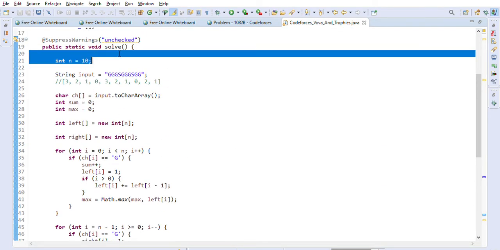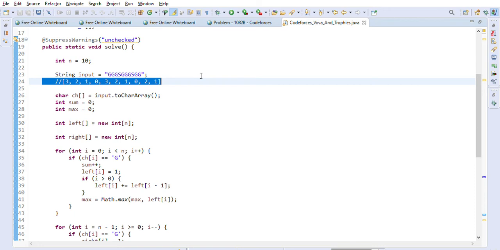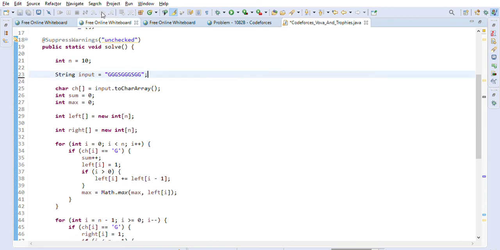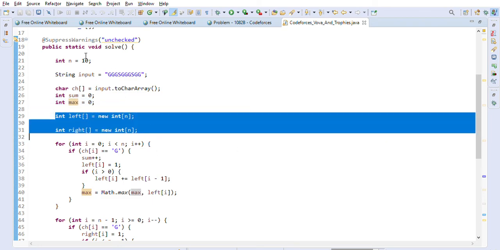So n is 10 and input is equal to the string. These are given to us. Let me just remove this, it was just a debugging thing. After that we convert this input string into a character array. I created one sum and one max variable. Sum is 0, max is 0. Then I created a left array and a right array of length n, the same length 10.